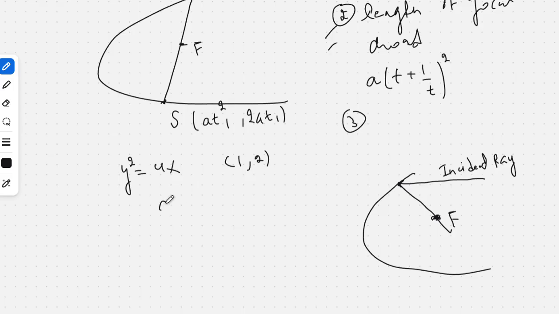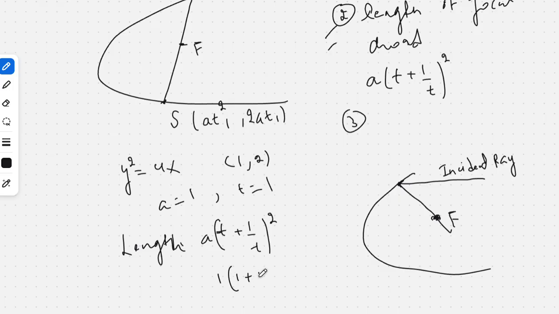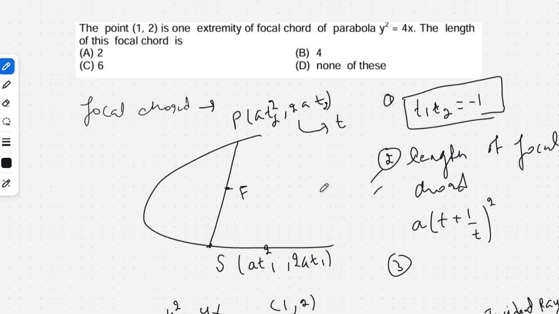I hope you can see a is equal to 1 as well as t is also 1. So we know the length of focal chord is a into (t plus 1 by t) whole square. a is 1, t is 1, 1 by 1 is also 1, so 2 square is 4. So the answer will be option B, 4.